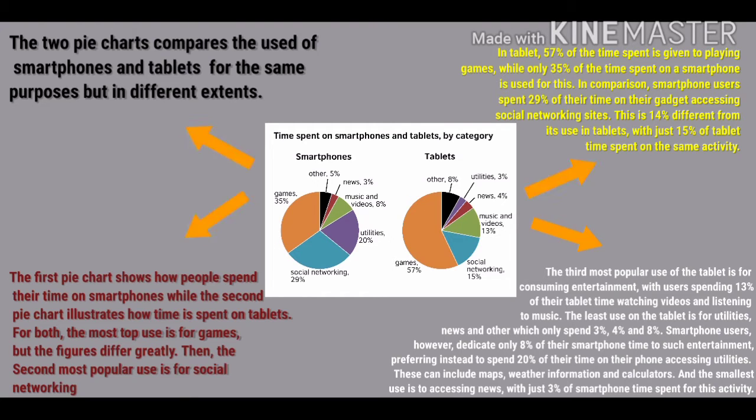Smartphone users, however, dedicate only 8% of their smartphone time to such entertainment, preferring instead to spend 20% of their time on their phone accessing utilities. This can include maps, weather information, and calculators. And the smallest use is accessing news, with just 3% of smartphone time spent on this activity.